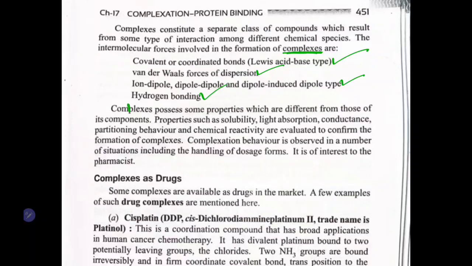Now the complex may possess properties which are different from its components. When the complex is formed, it has different properties compared to its components because altogether the molecule is different. Properties such as solubility, light absorption, conductance, partition behavior, chemical reactivity, etc. vary.